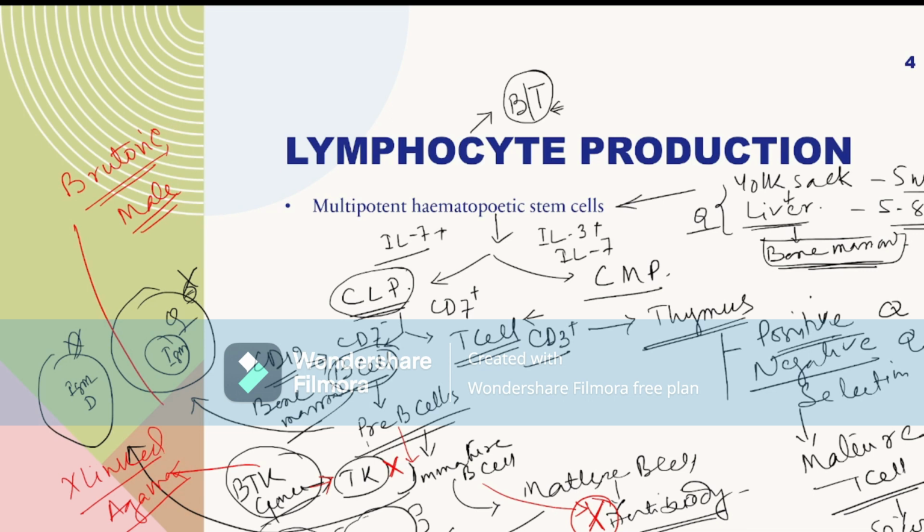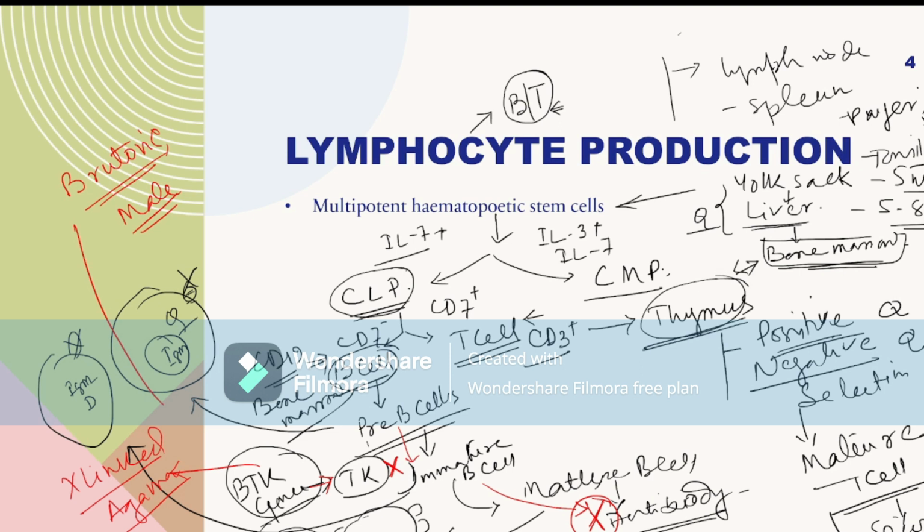What are the secondary lymph tissues? These are all MCQs. Secondary lymph tissues are mainly lymph node, spleen, Peyer's patches, and tonsil. These are all secondary lymphoid organs. And the primary lymphoid tissues are thymus and bone marrow. These are primary lymphoid tissues. These are all MCQs for all India. So these are primary lymphoid tissues, and these are secondary lymphoid tissues.